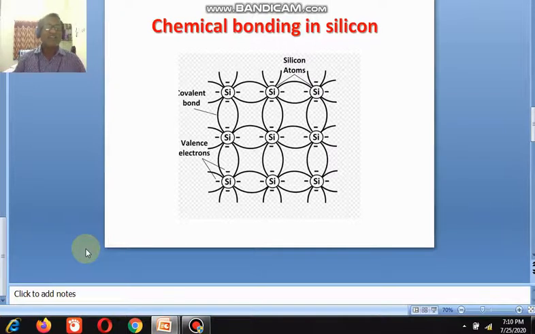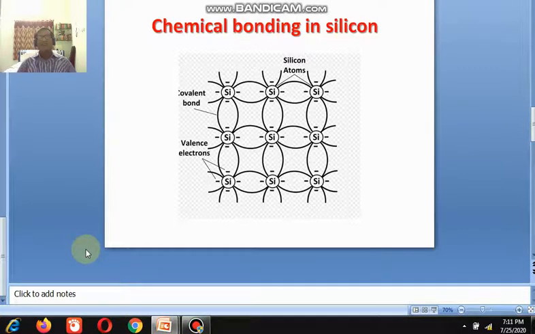Similarly, if you take an extrinsic semiconductor, when we call it extrinsic, that means when an impurity, either a third group element or fifth group element, is added to the pure semiconductor crystal during crystal growth, then the resultant crystal is known as impure or extrinsic crystal. On the basis of the doping process, we already discussed the necessity of doping.